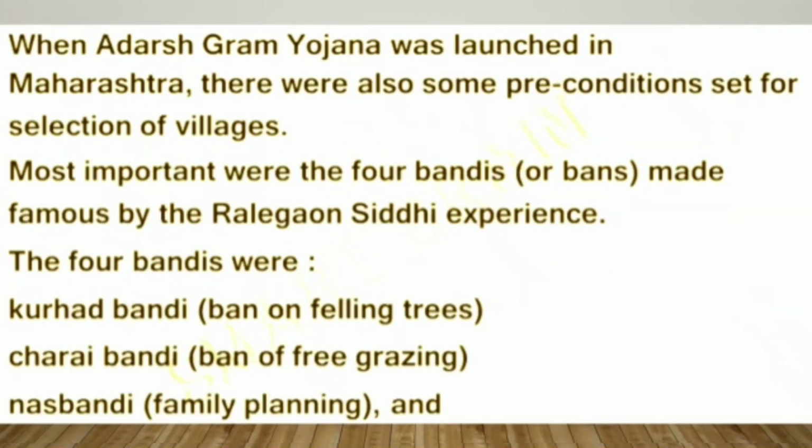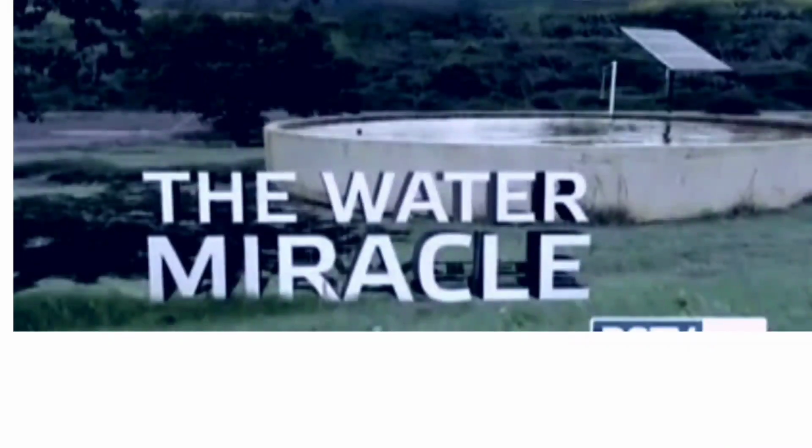When Adarsh Gram Yojana was launched in Maharashtra, there were also some preconditions set for selection of villages. Most important were the 4 bandis made famous by the Ralegan Siddhi experience. The 4 bandis were Kurhad Bandi, Charai Bandi, Nasha Bandi. And let's watch the water miracle in Hiware Bazar.